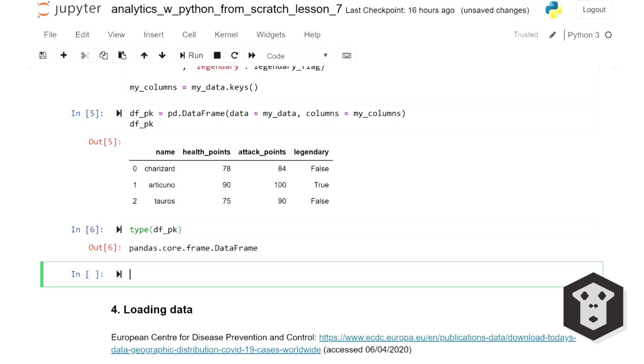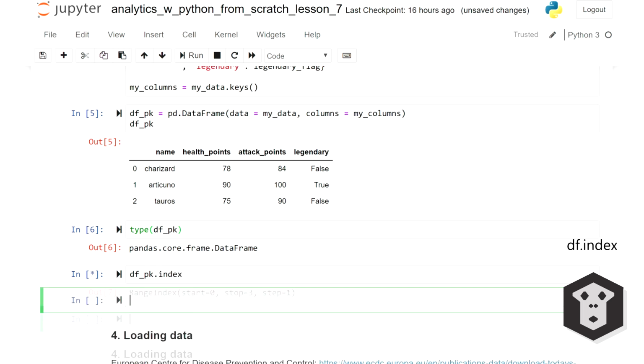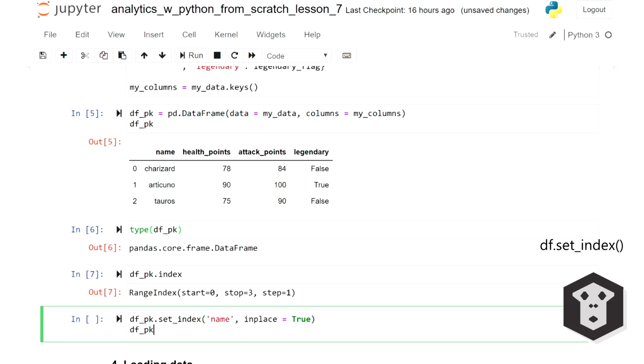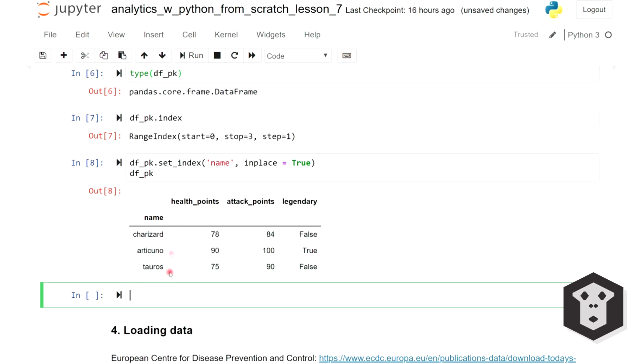With the index attribute, you can access the index of the data frame. Let's try it out. We can see that the index of the data frame is 0, 1, 2 because 3 is exclusive. This index was automatically assigned, but obviously you can set your own. For instance, if we want to make the names of the Pokemon the index, we just do it like so. I want the column to be name, and I want to replace my index, so I'm going to say inplace equals True. So we can see that now the names of our Pokemons are the index. Please note that Pandas doesn't require indexes to be unique, but obviously it's better if it's the case.